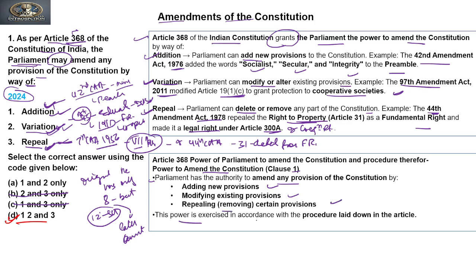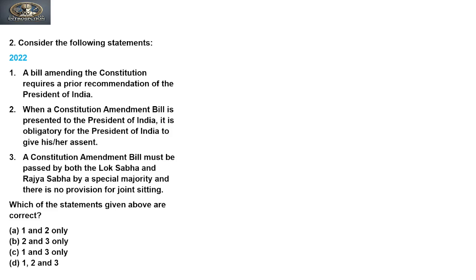This power is exercised in accordance with the procedure laid down in this article. Clear? So while amending the constitution, the Parliament has power to make changes to the constitution through these three ways. Clear? Let's move to the next question.